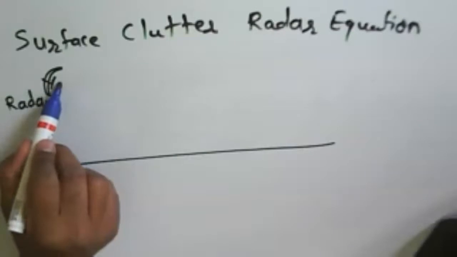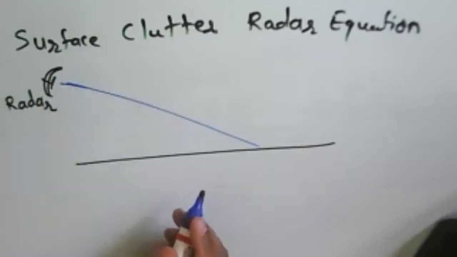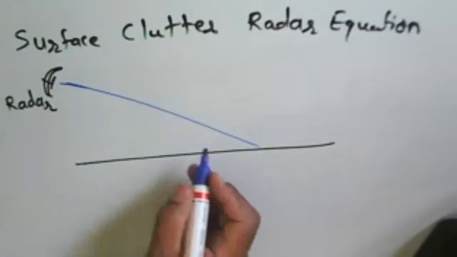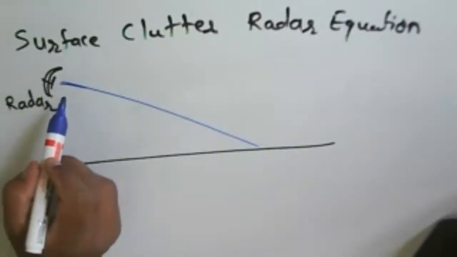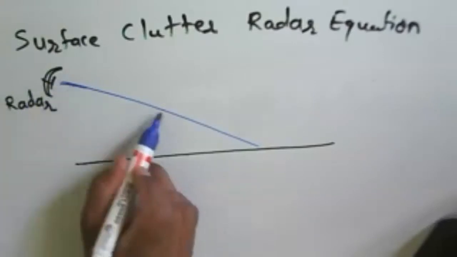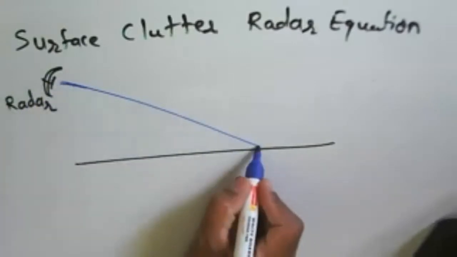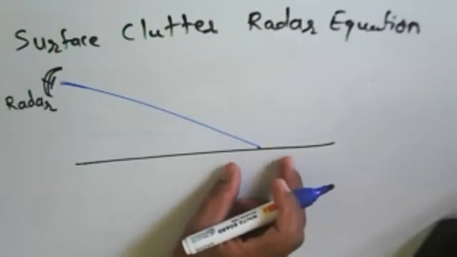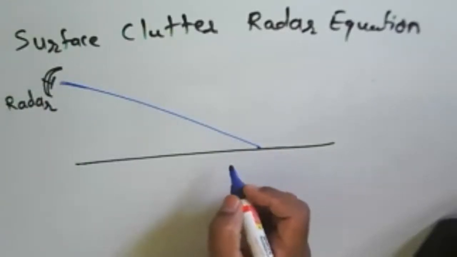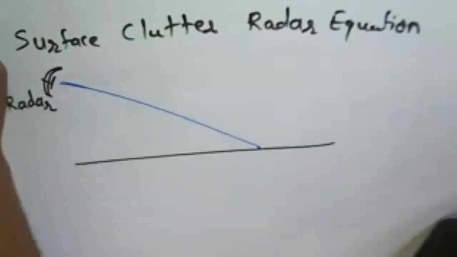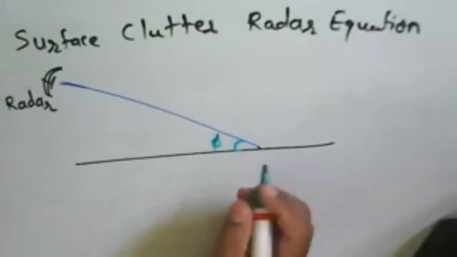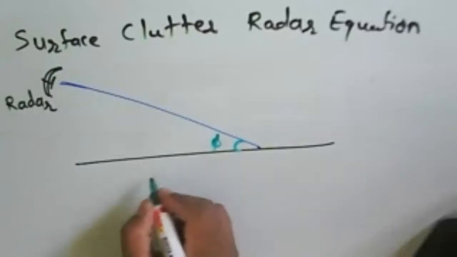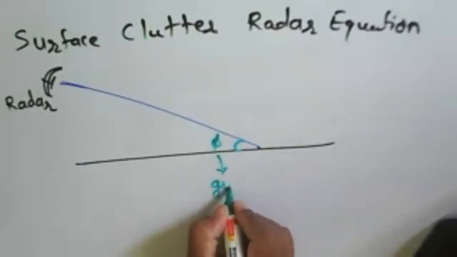So the radar is sending the signal to the surface. This is about the illumination taking place from this radar. This is the signal, and then the signal reaches the surface. That signal reaches the surface and makes an angle, phi, and this angle is called the grazing angle.